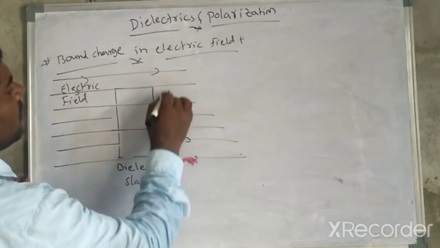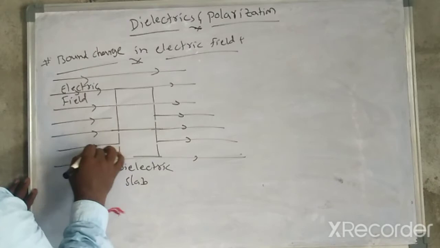These all are the external electric field.